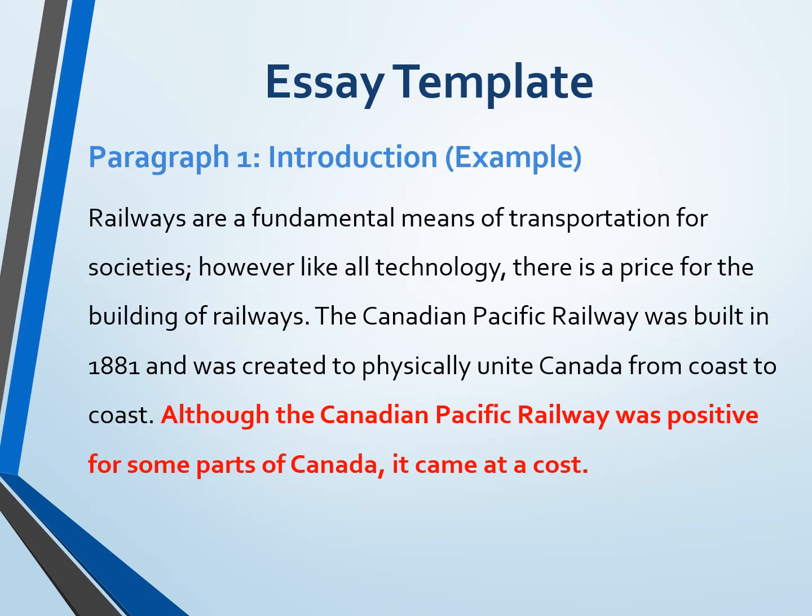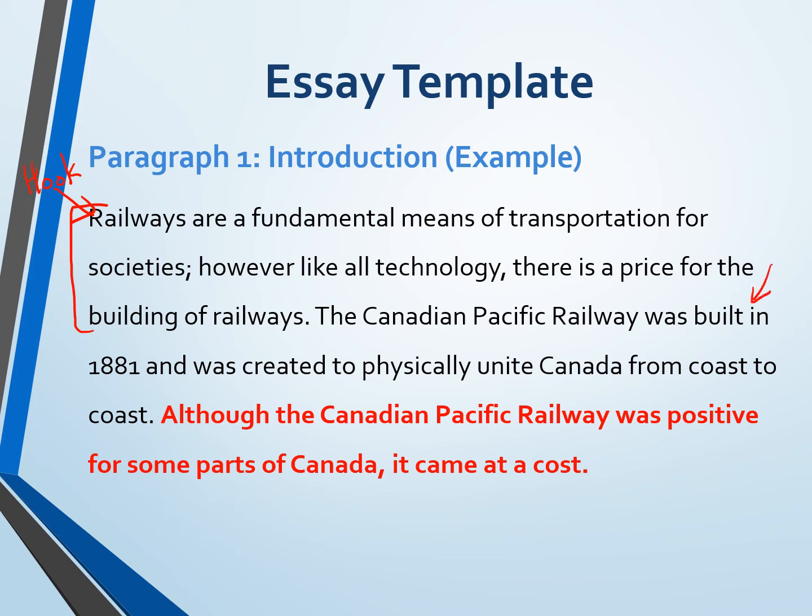Okay, so this is just an example of what your first paragraph might look like. I have my first sentence, which is my hook. So if you look right here, this is my hook. Railways are a fundamental means of transportation for societies. However, like all technology, there is a price for building the railways. That is my first statement. That's a hook. You'll notice that it doesn't give any details. It's just talking about railways in general. That's what a hook is.